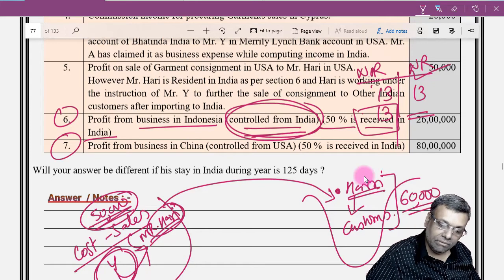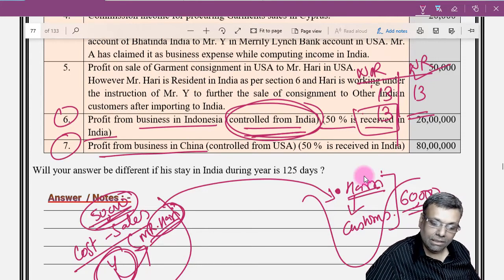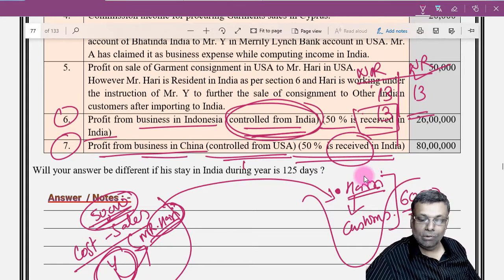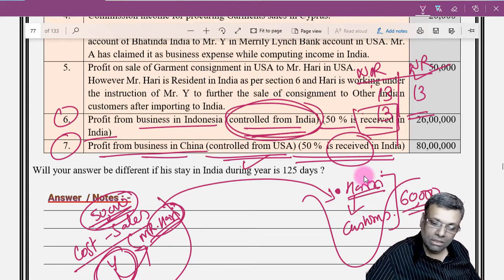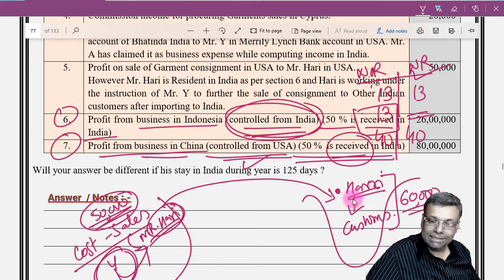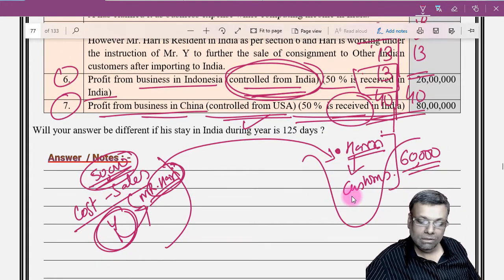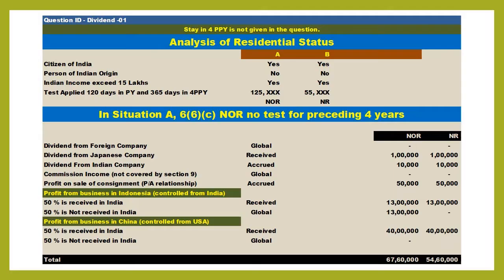This will be one of the key differences in computation of not ordinarily resident and the non-resident. Point number 7. Profit from business in China. Business in China, that means accrued outside India. Control from US, so it is controlled also from outside India. 50% is received in India. So what is received in India will be taxable. Control is also from outside India, so we are not bothered. So what is received in India, 50%, so 40 lakhs will be taxable for both the residential statuses, not ordinarily resident and the non-resident, in this particular situation.